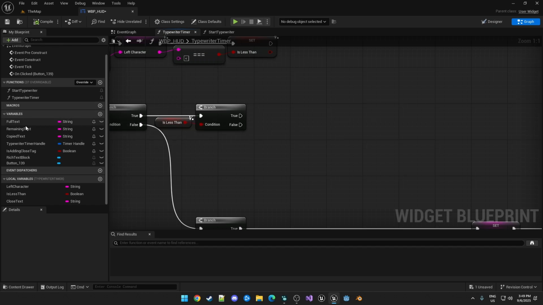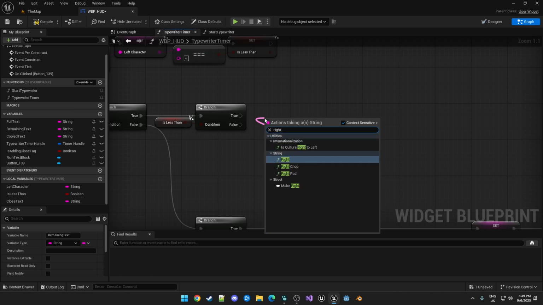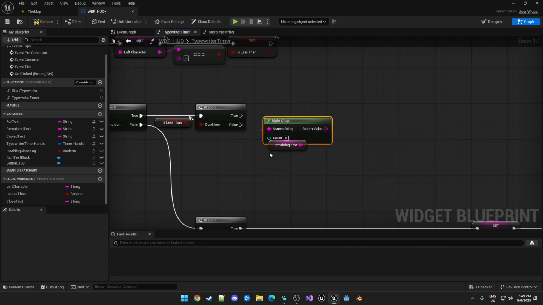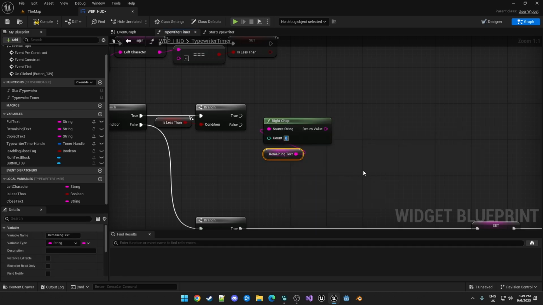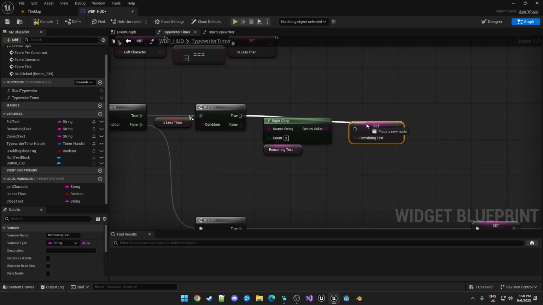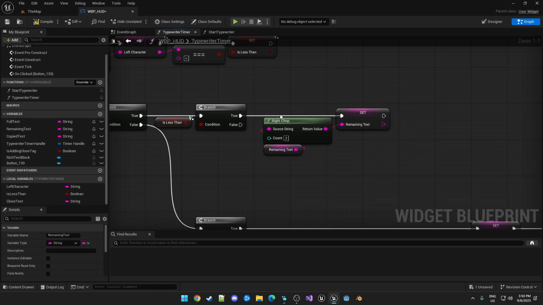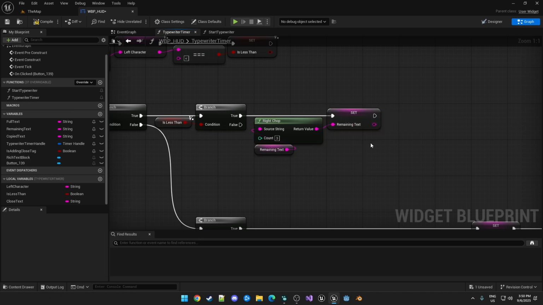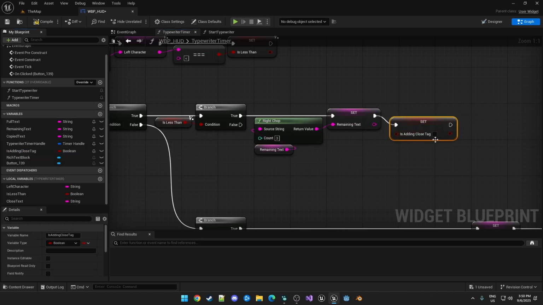So when that's the case, we can just take our remaining text and call right chop. So we're chopping count letters off and keeping the right side. We're just chopping off the closed text section that's in the remaining text, setting that to remaining text, and then setting is adding closed text back to false.